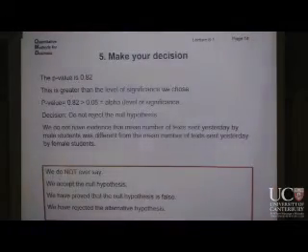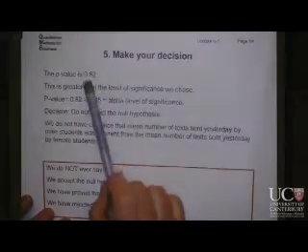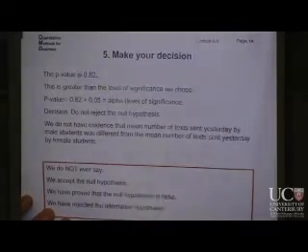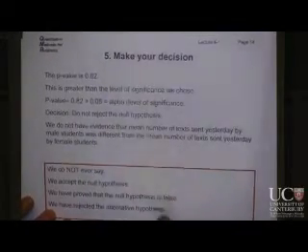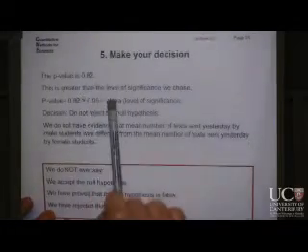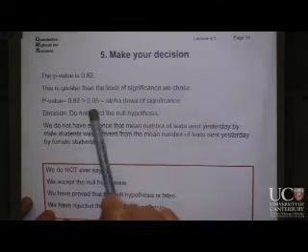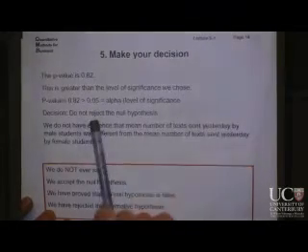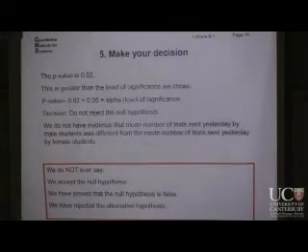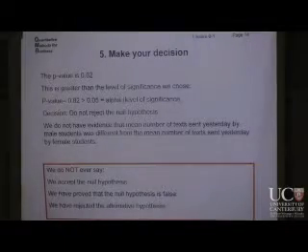Once we've done that, our step 5 is that we need to make a decision. So we've just found that the p-value is 0.82. I've just rounded it from 0.815019. So this is greater than the level of significance we chose. 0.82 is considerably greater than 0.05, which was the level of significance. So this gives us our decision. We do not reject the null hypothesis.